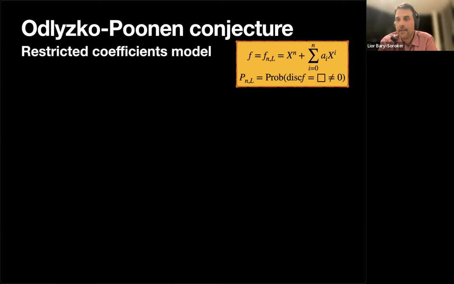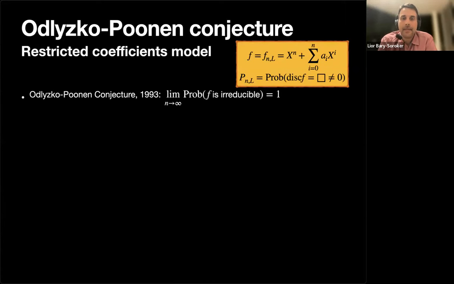But I found it in this paper, at least for one model. So now we are in the restricted coefficient model. I wrote it before. So for example, think about L equal 1. So we choose the coefficient to be minus 1, 0, or 1 with probability 1/3. But I think in the original paper of Odlyzko and Poonen, the coefficients were 0 or 1. And I wrote it incorrectly.